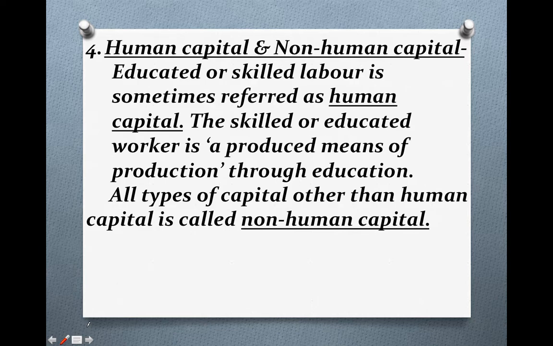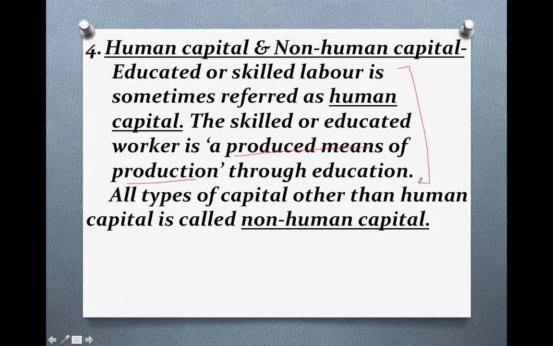Of course, the skilled or the educated worker is a produced means of production. The skilled or the educated worker is known as a produced means of production. Why produced? Because we have spent the money on that human. And how have we spent? By spending the money on education. So that is human capital, meaning the educated or the skilled worker.